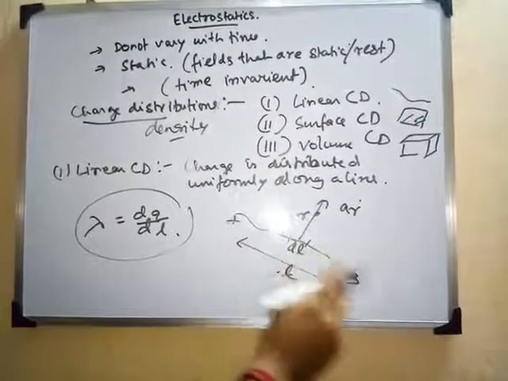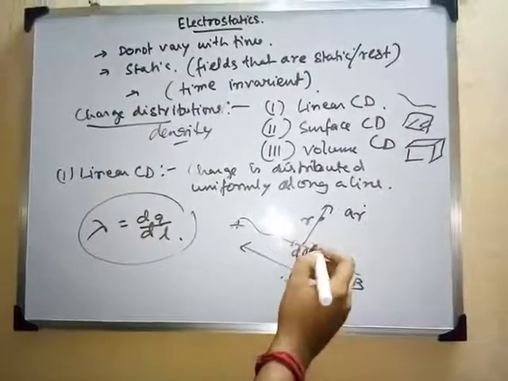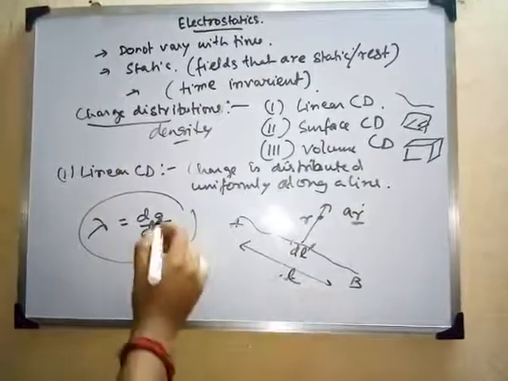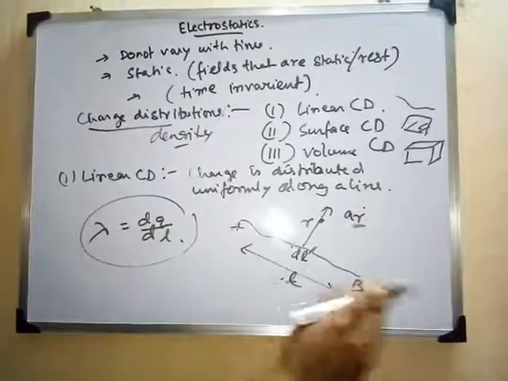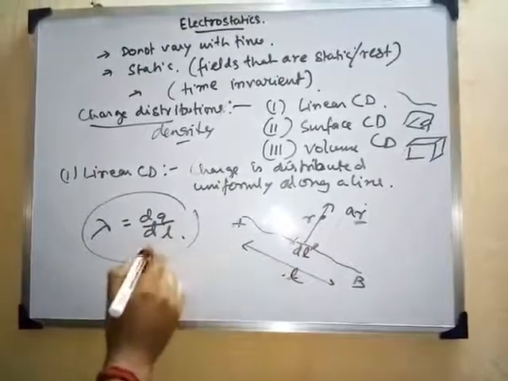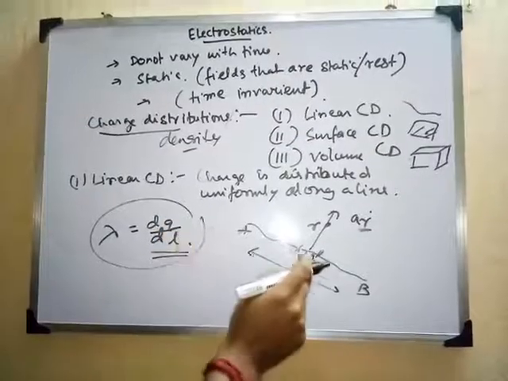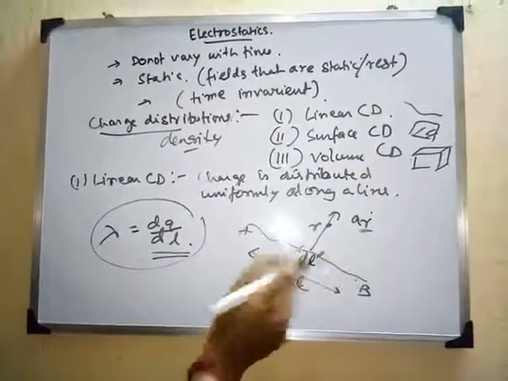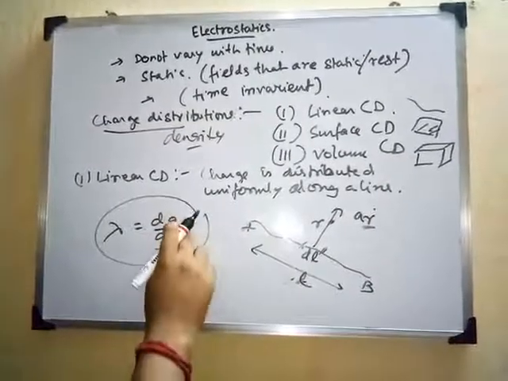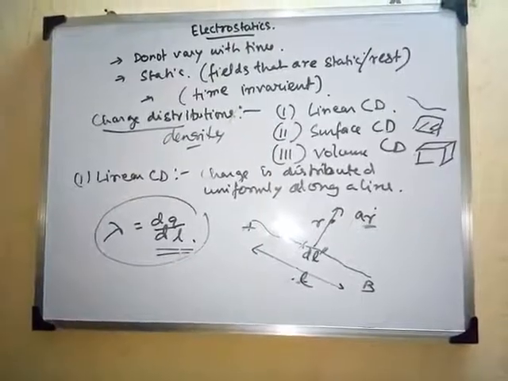So you can see there is a line A to B. We take a small section of the total line L, that is dl, and the normal is represented by a unit vector. If the charge residing at this small section of line is Q, it is represented by the differential of Q with respect to dl. So this is your definition of linear charge distribution or density.